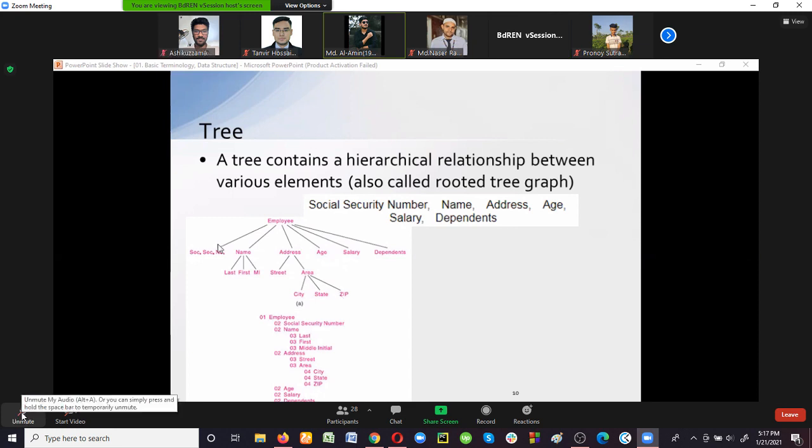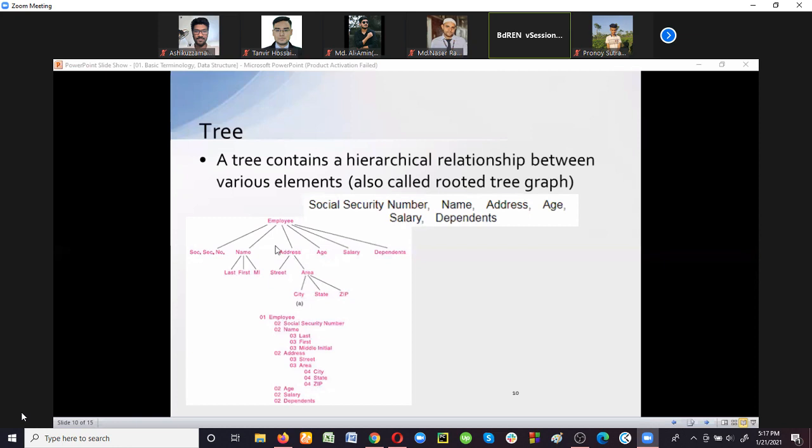Clear. So here, look at this. This is nonlinear data structure. That's why if you want, you can write address before name. We don't need to maintain the sequence here, but we have to maintain the hierarchical relationship between the data elements. That is tree data structure.